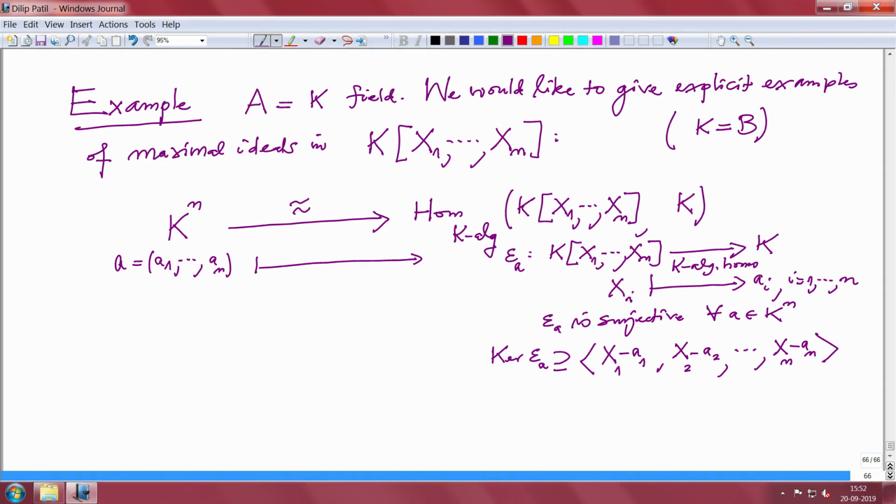So, the kernel contains this ideal generated by these. And because it is an algebra homomorphism, 1 has to go to 1, so 1 cannot be in the kernel. Therefore, this cannot be the unit ideal. Therefore, this is a proper ideal of the polynomial algebra.